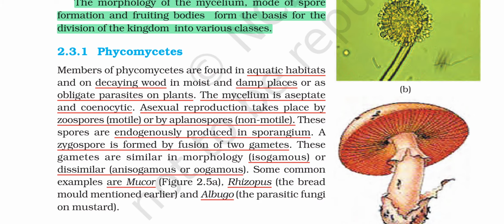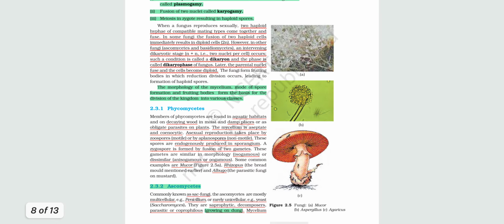Oogamous type of reproduction is a reproduction in which the ovum, the female gamete, is very big and is non-motile. The male gamete is small and is motile, particularly as we see in humans. Okay, then some common examples are Mucor, Rhizopus, Albugo, the parasitic fungi on mustard. Okay, these are the examples.